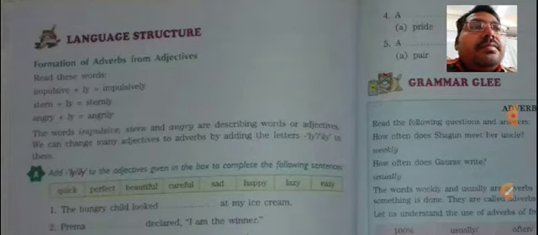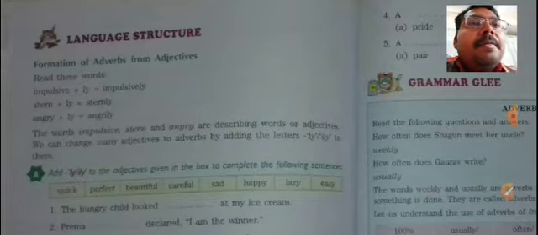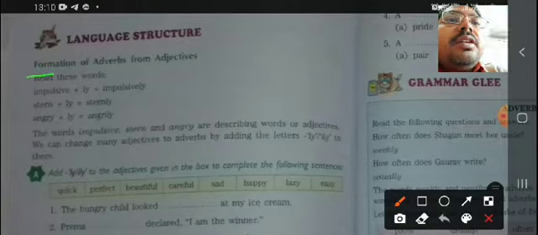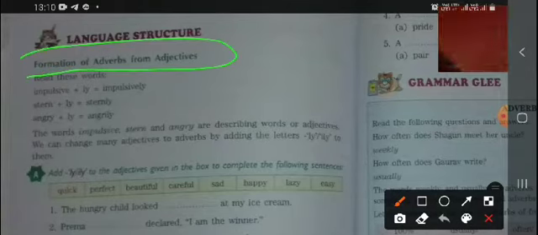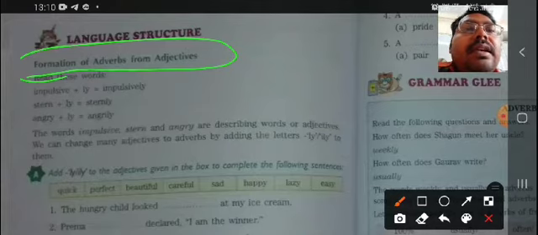And today I'm going to discuss the language structure exercises of this topic, unpleasant experiences. In this exercise, we will learn about the formation of adverbs from adjectives. An adjective will be given to you and you need to form an adverb.